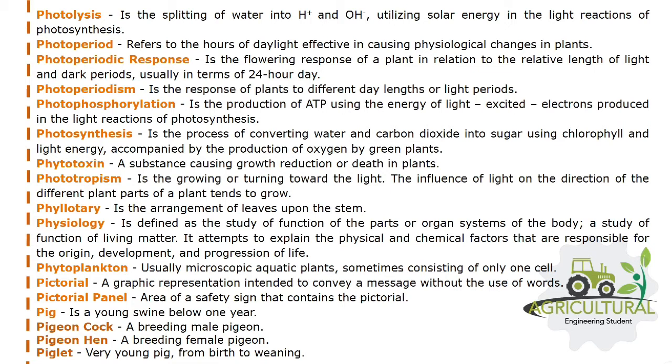Pictorial, a graphic representation intended to convey a message without the use of words. Pictorial panel, area of a safety sign that contains the pictorial. Pig is a young swine below 1 year. Pigeon cock, a breeding male pigeon. Pigeon hen, a breeding female pigeon. Piglet, very young pig, from birth to weaning.